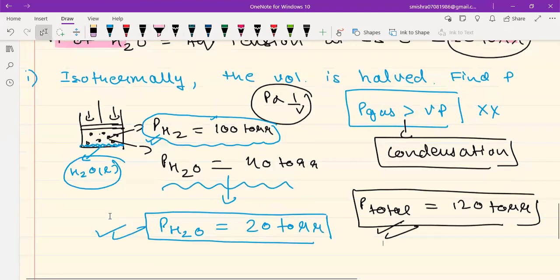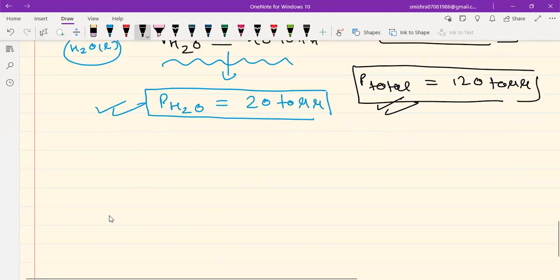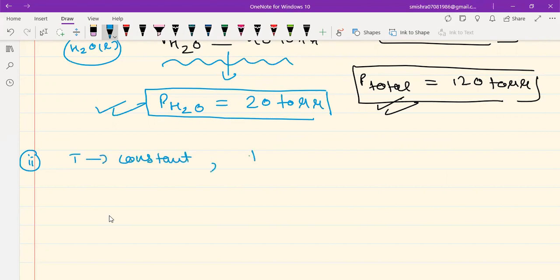Now, I have another twist for you. This was part number 1 of the problem. Now, guys, let me take you to part number 2 of this problem. And this part number 2 is that isothermally, which means temperature constant, the volume is now doubled. So instead of compressing it, I am now expanding it. The volume is doubled.